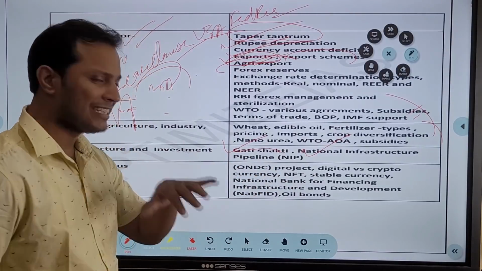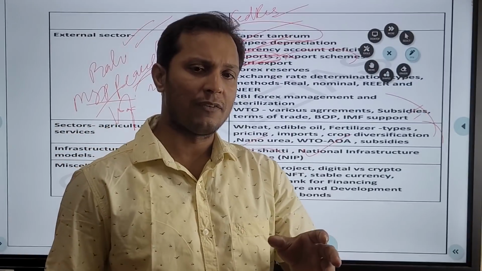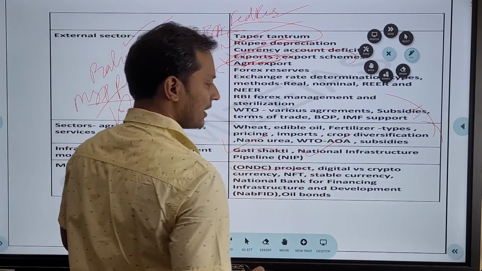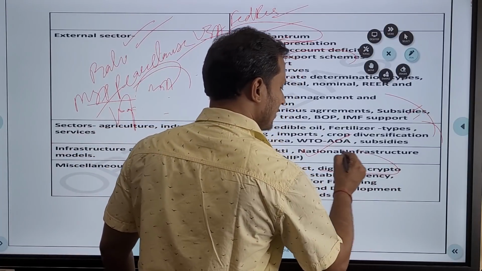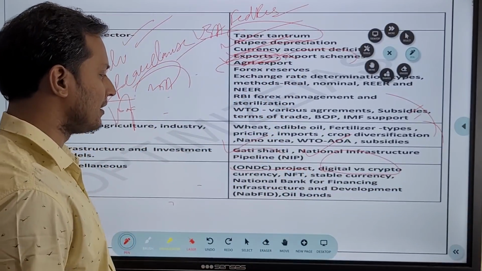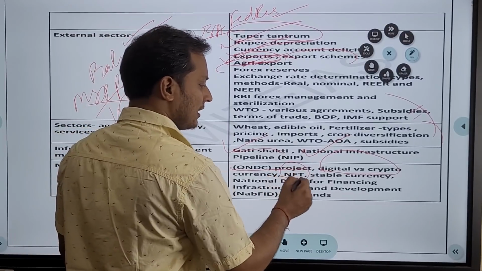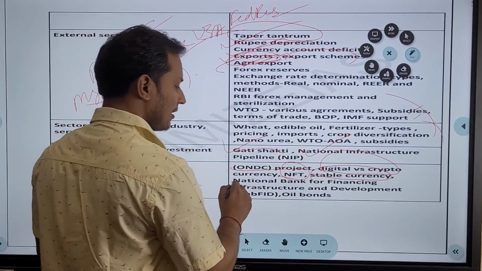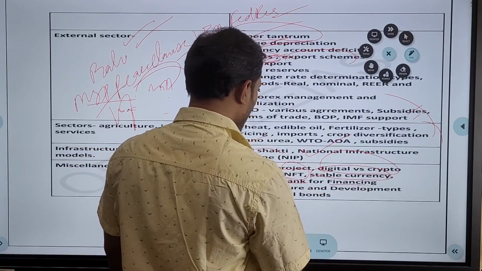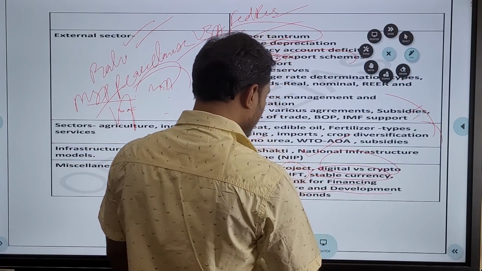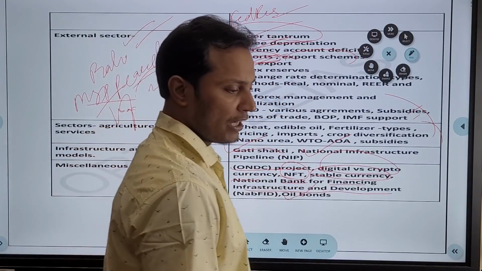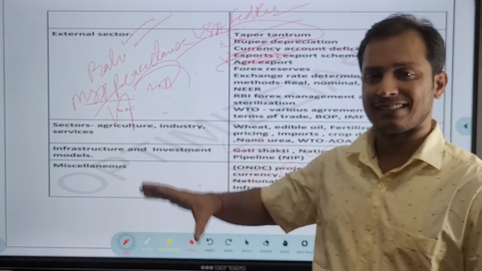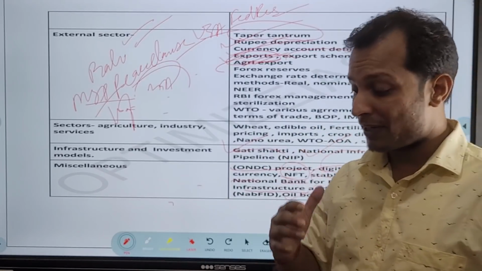Then there are some miscellaneous topics, for example, the ONDC project, then digital and cryptocurrency. What is digital currency? What is cryptocurrency? Then NFT, what is NFT? What are stable coins? Then National Bank for Financing Infrastructure and Development, and then oil bonds. So these are the topics from the economy and current affairs sections, but you need to prepare the basics of that, not just the current affairs.